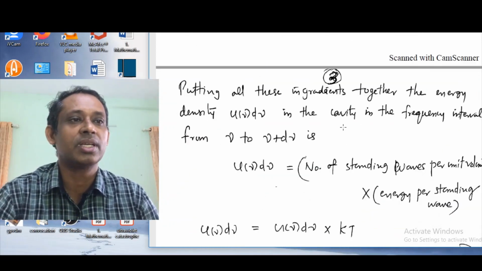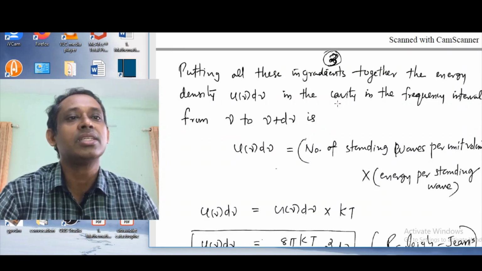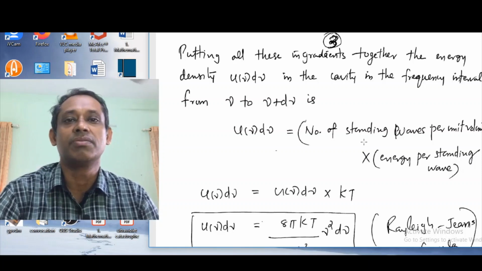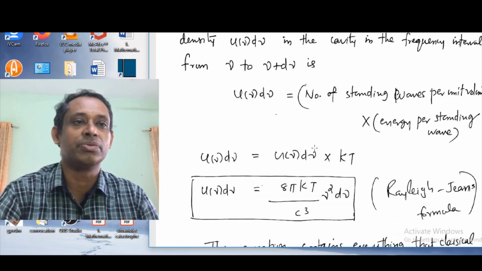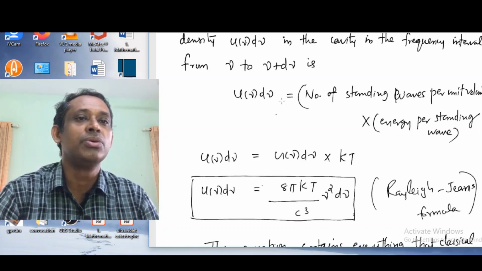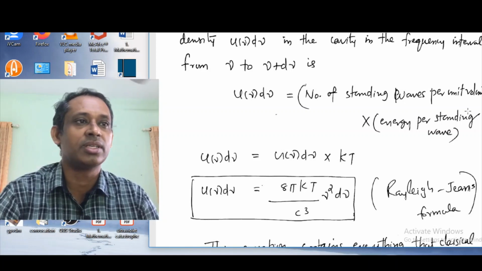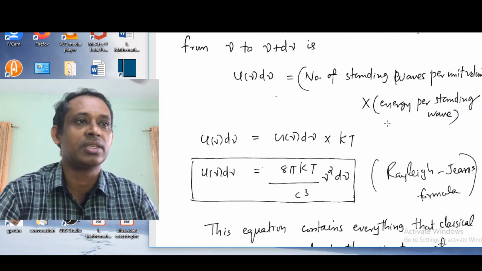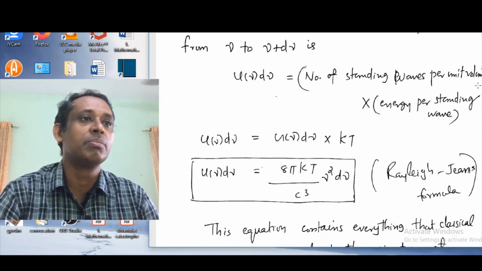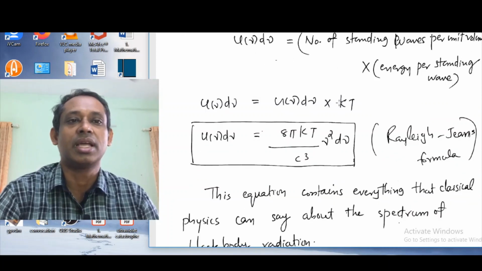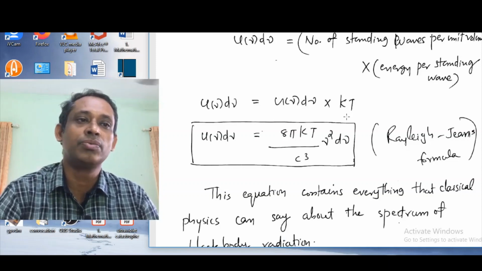All these ingredients together, then calculate the energy density in the cavity in the frequency interval nu to nu plus d nu. So this is u of nu d nu, that is the number of standing waves per unit volume, which is the density of the standing waves, into energy per standing wave. So u of nu d nu is equal to g of nu d nu into kT,